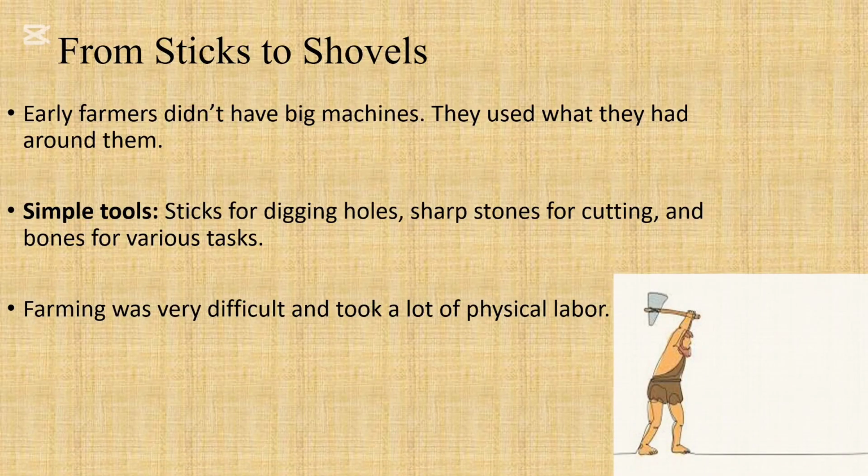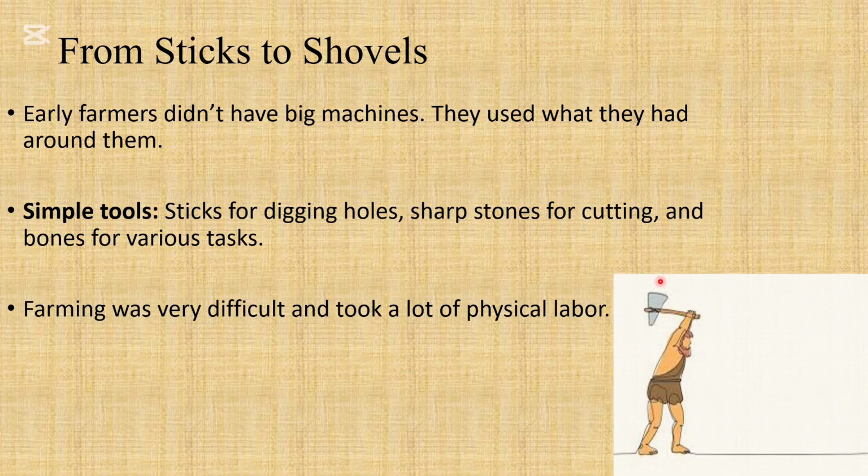Now, as I mentioned before, these early farmers didn't have all of the big machines and all of the tools that we have. They would have used simple tools, right? And as you can see here, the early farmer that we have would have made something out of wood, also out of stones.